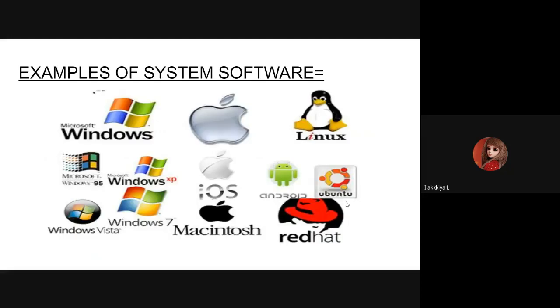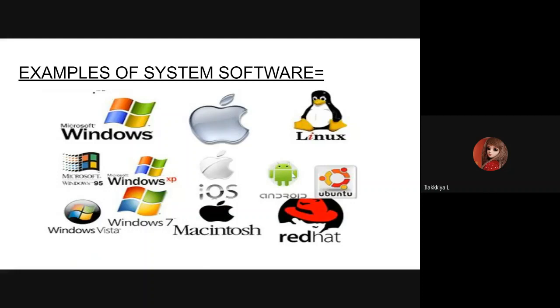Okay. Now let me give you the examples of system software. You see many pictures, right? Microsoft Windows, Windows XP, Windows 7, Windows Vista, Macintosh, Red Hat, Ubuntu, Android, Linux, Microsoft Windows 95. All these are nothing but the operating systems which are used to run your computer, right? iOS and Macintosh are all Apple products.